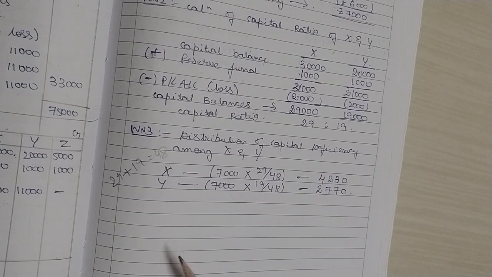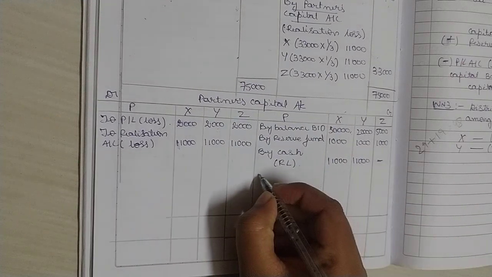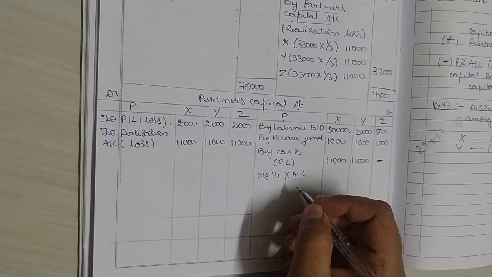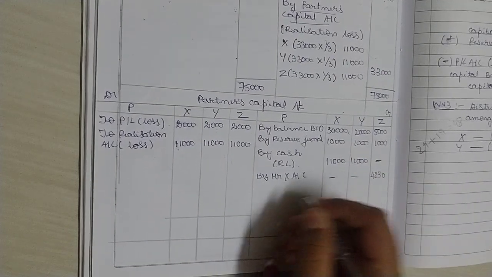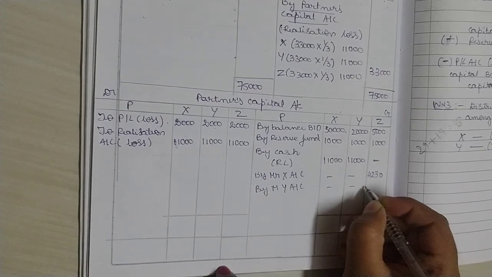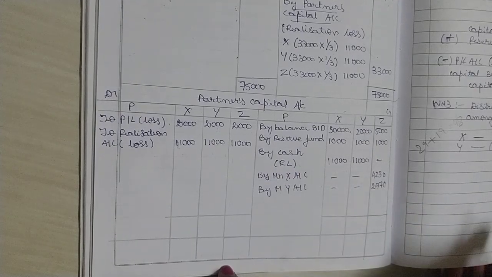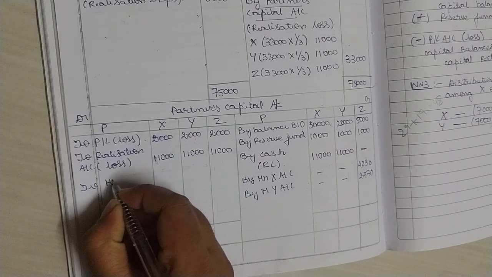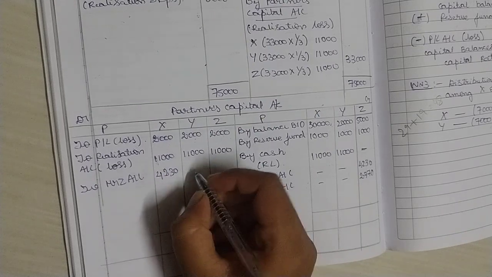Now we will be going back to partners capital account. Yes, we will be filling the partners capital account now. By Mr. X account, how much is Mr. X getting on behalf of Z? 4,230 rupees. Next, by Mr. Y account, how much is Mr. Y getting? 2,770 rupees. Now the same corresponding opposite entries you have to make on the debit side. So to Mr. Z account, how much is X giving? 4,230 rupees.